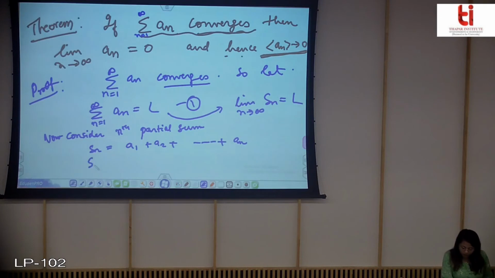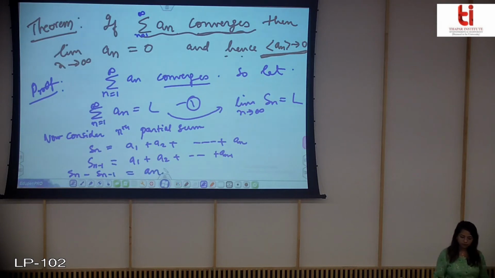And then also if I consider Sn minus 1, that is just one term previous of this Sn, now subtract these two, what will you get? You will get an. These are simple calculations. This is just the previous term before Sn. You understand that we have a sequence of partial sums, and Sn is the nth term of this sequence. So n minus 1 is the n minus 1th term. So I am subtracting. It is easy to see that this will be equal to an.